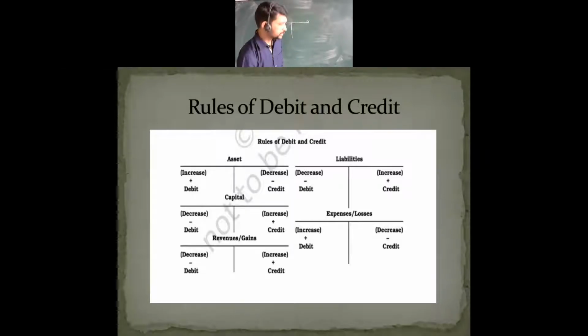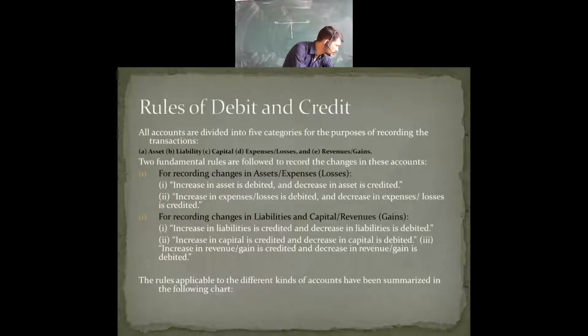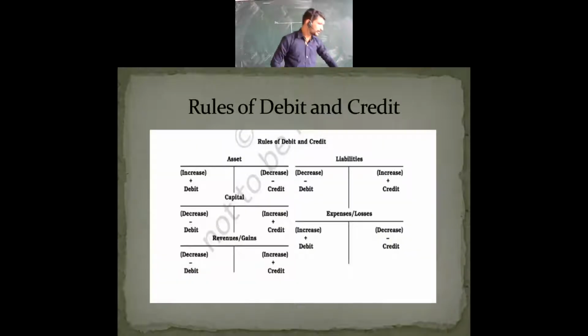Now the two points we saw in the fundamental rules: when there is an increase in assets, we show it on the debit side, and when there is a decrease in assets, we show it on the credit side. The first point says increase in asset is debited, decrease in asset is credited.